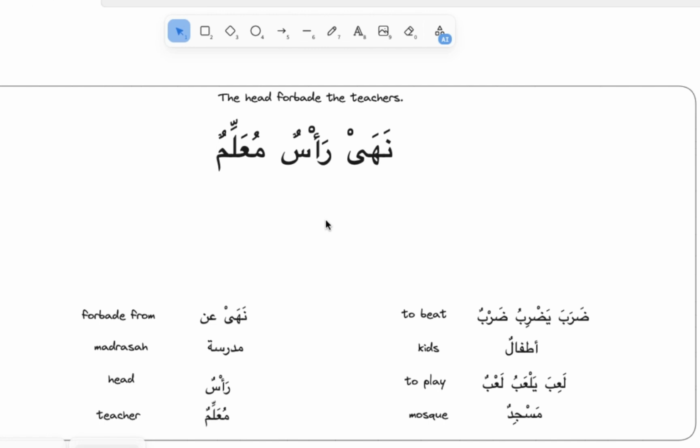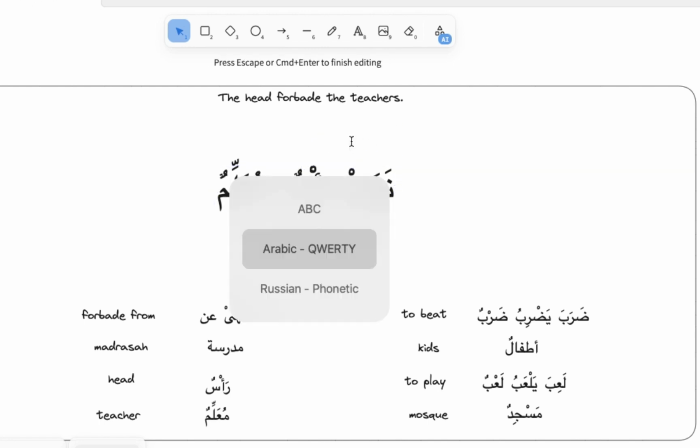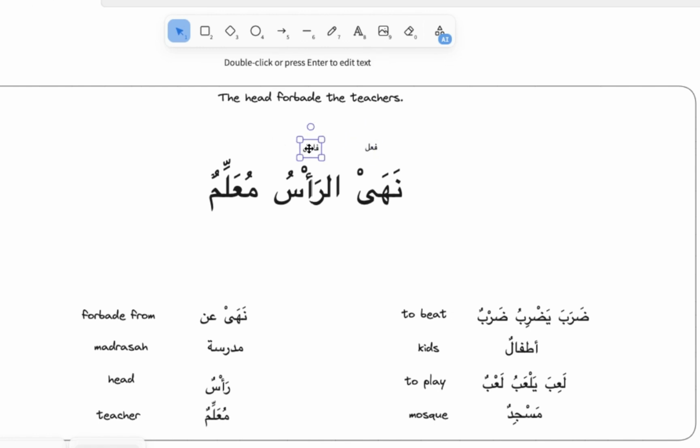So first of all, we start with naha, which is forbade, because you remember this is going to be our fi'l. Then the actor: ra'sun, we say the head, so we're going to add al, we're going to make it ma'rifa, ar-ra'su, and that's going to be our fa'il. Then muallim, okay, muallimun means a teacher. So first thing we need to do is make it the teacher.